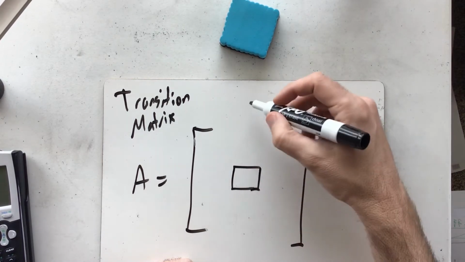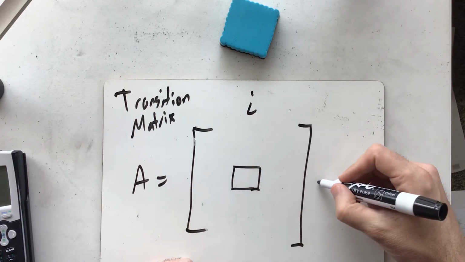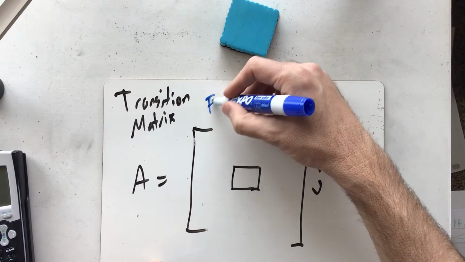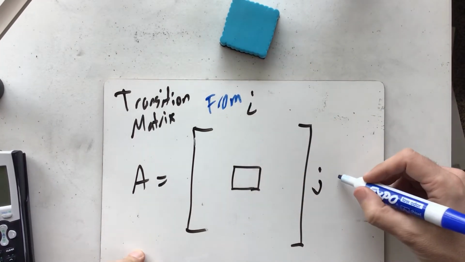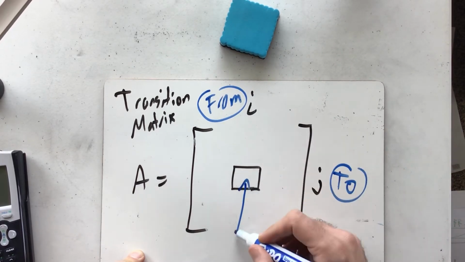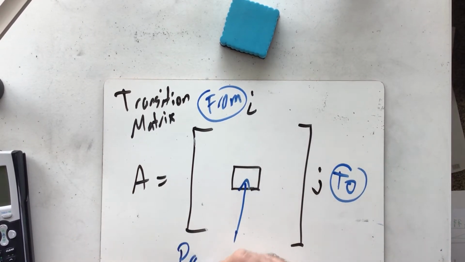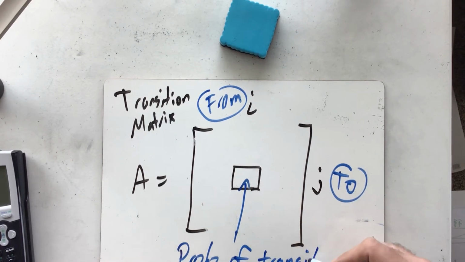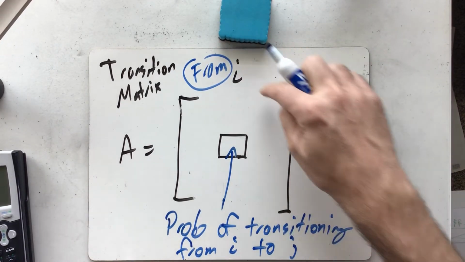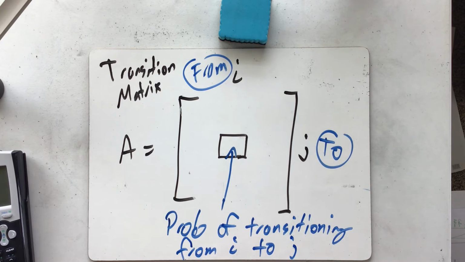And whatever this term is, it's going to be in column I and row J. And then if I write from I to J, then what this number means is the probability of transitioning from state I to state J. So if you're in state I, it's the probability of going from state I to state J.